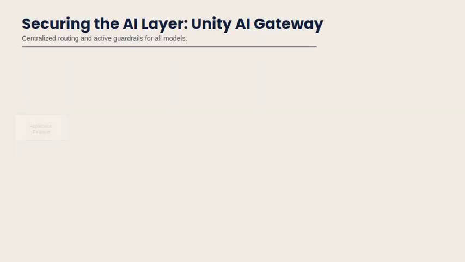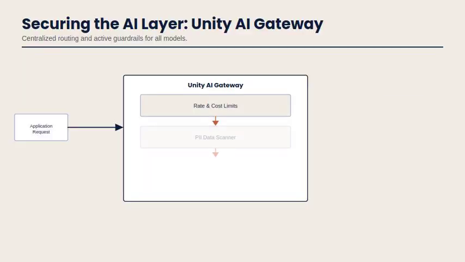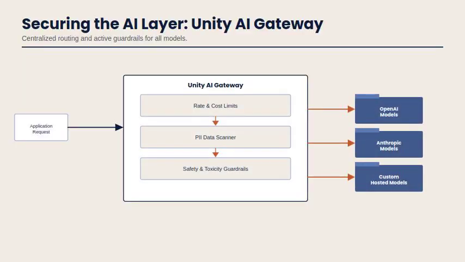The Unity AI Gateway secures the entire AI layer. Every application request is routed through centralized guardrails, rate and cost limits, a PII data scanner, and safety and toxicity guardrails before being dispatched to OpenAI models, Anthropic models, or any custom-hosted model. 1 gateway. All models. Active control.